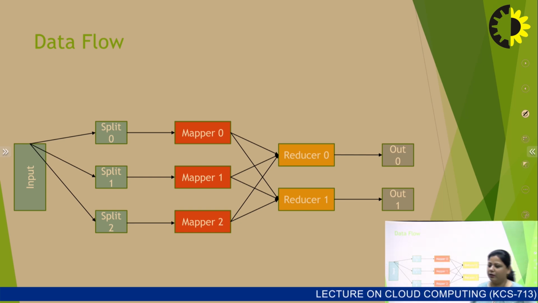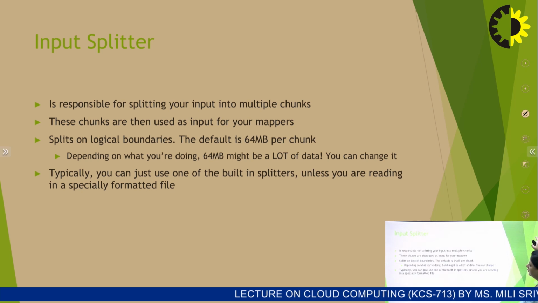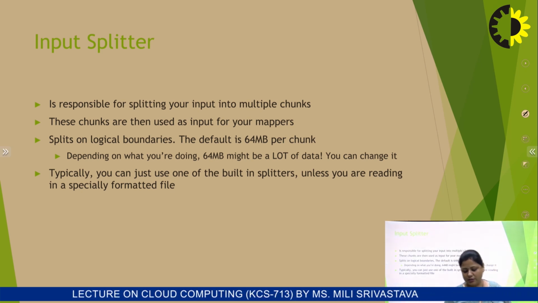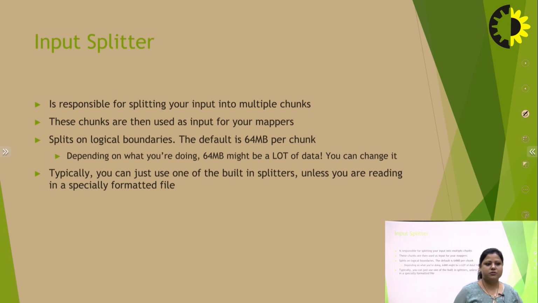It emits intermediate data that is grouped by key for the reducer.